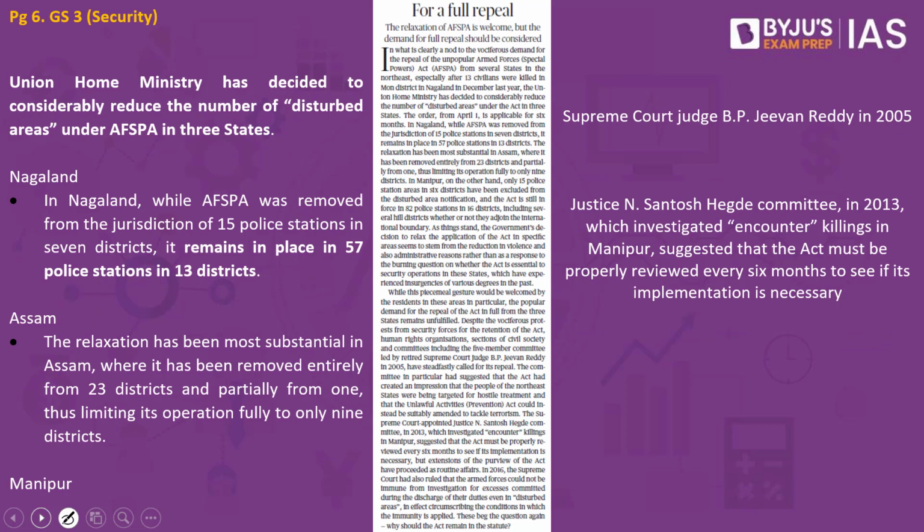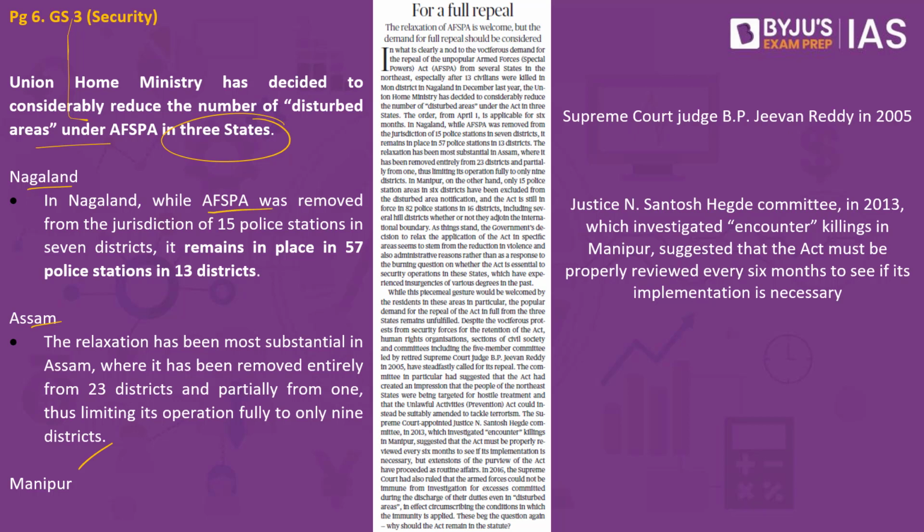This article here is speaking about AFSPA. We did also recently discuss in our big news with respect to the AFSPA. So what is it about? The Union Home Ministry has decided to considerably reduce the number of disturbed areas under AFSPA in 3 states. Which are these 3 states? One, Nagaland. Second happens to be Assam. Third happens to be Manipur.